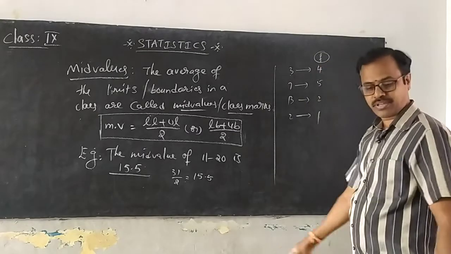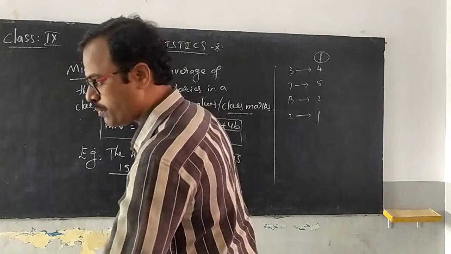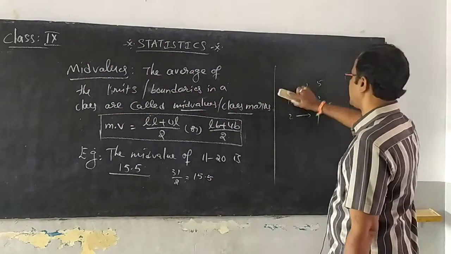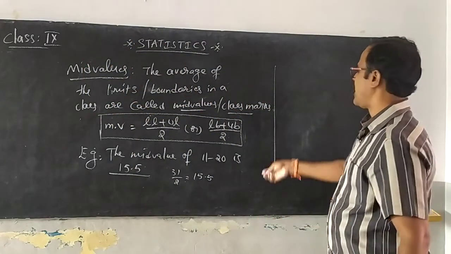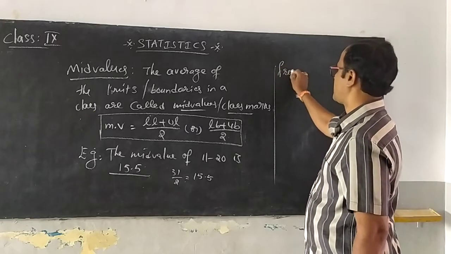But in the grouped frequency distribution, what do you think the frequency is? I give you the definition here.